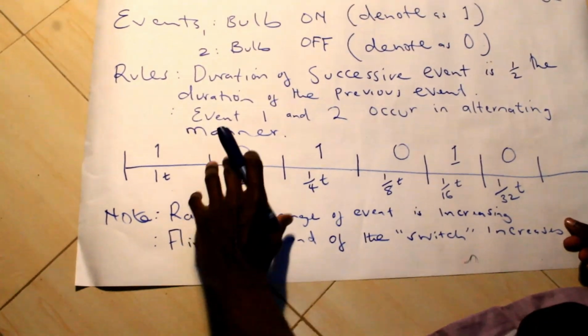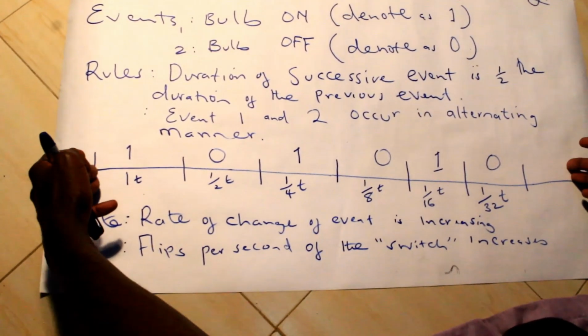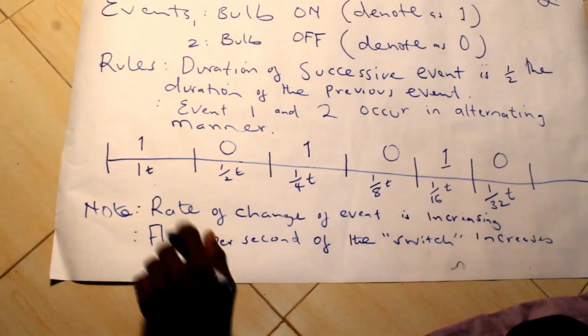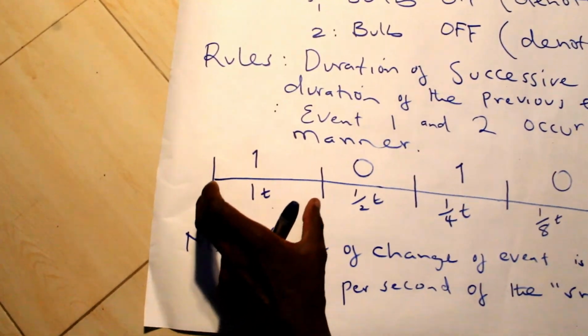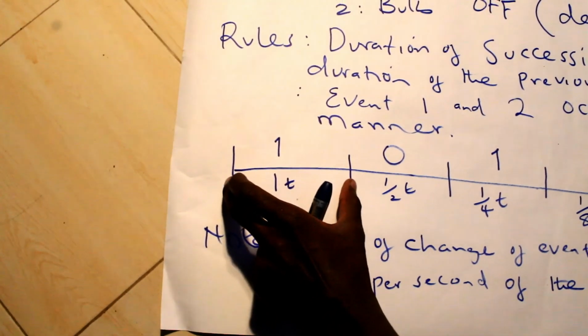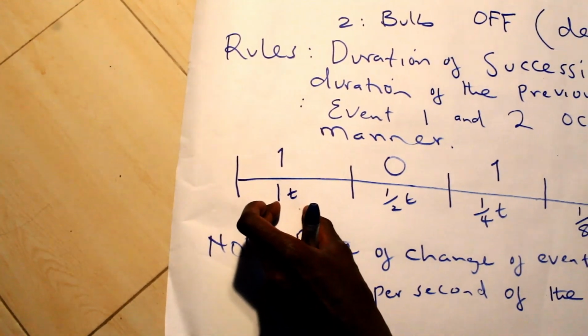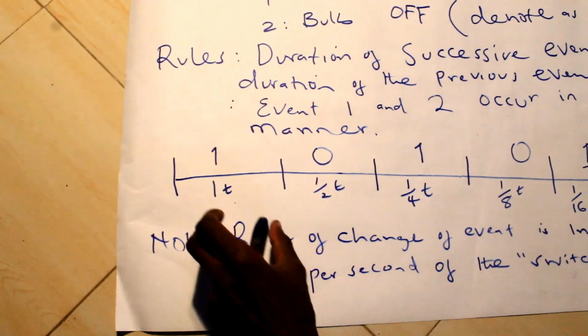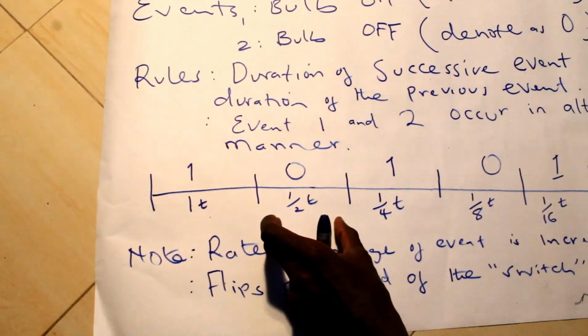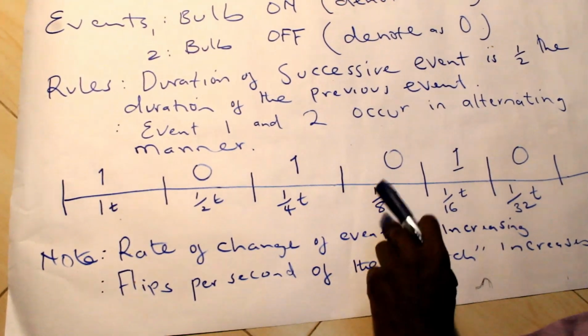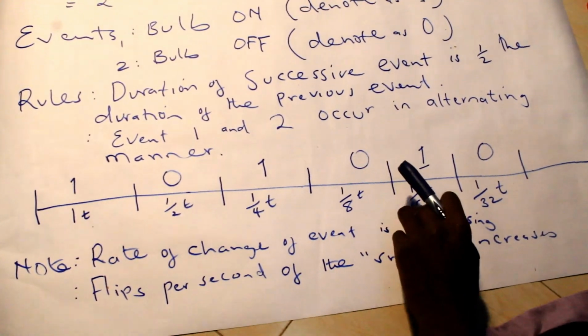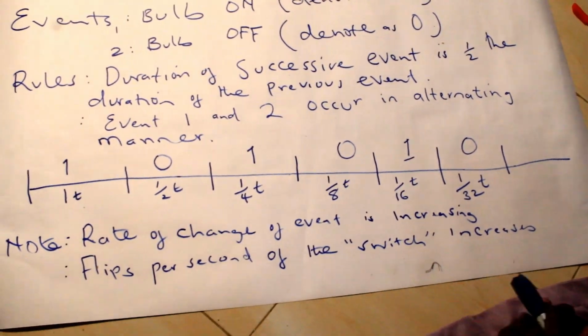With the paradox we can create a model of representation. Since we said that 1 means on, the duration the bulb is on is 1 t, or rather t, we can use seconds in this case. Then when it's off, it's half a t. When it's on it's a quarter t, when it's off it's an 8th, and when it's on it's a 16th, in that successive progressive manner.